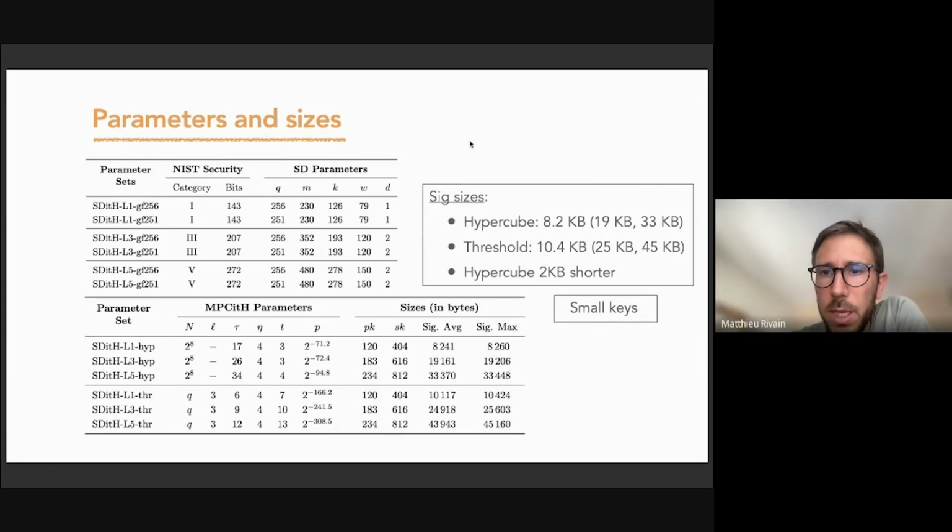So what we obtain in terms of sizes: for the Hypercube, for the first security level, we have 8.2 kilobyte signatures, while for the Threshold, 10.4. So we see that Hypercube is 2 kilobytes shorter. This gap increases with the security category. We also have small keys, as for MQOM and other MPC in the head schemes.